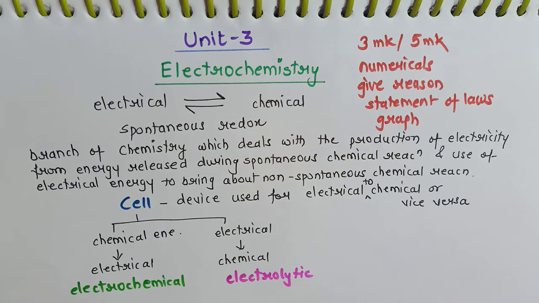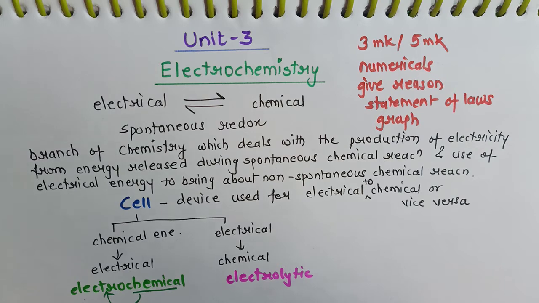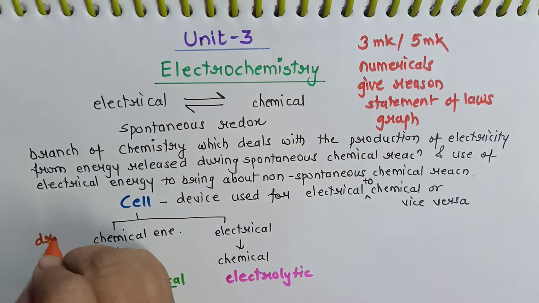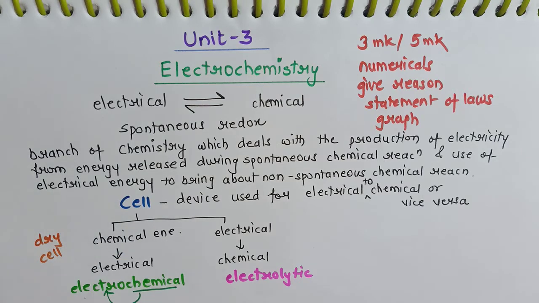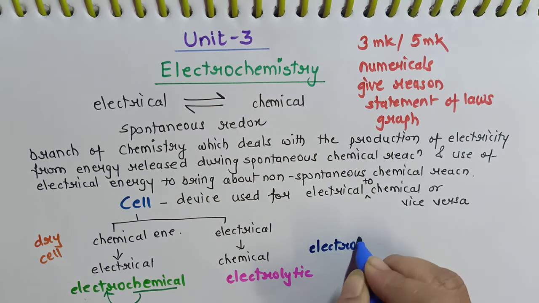It's very easy to remember. In electrochemical, it is the conversion of chemical energy to electrical energy. So obviously in electrolytic, it will be vice versa. The examples of electrochemical cells are dry cell, galvanic cell, etc. Whereas electrolytic cells generally work by the process of electrolysis.